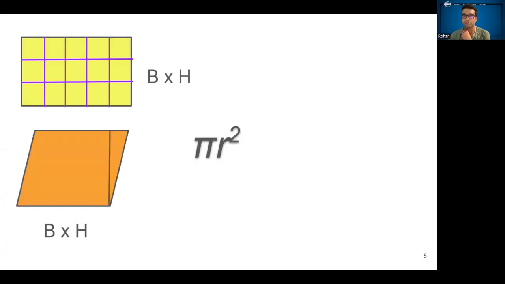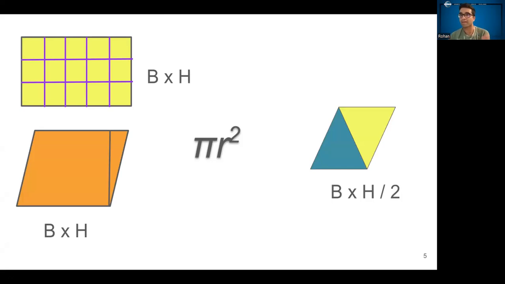Similarly, you can do the same exercise for a parallelogram. And you can also do this exercise for a triangle. A triangle is half of a parallelogram. The problem with the area of a circle is that before Archimedes, no one actually knew how to calculate it. Why? Because these three shapes have something in common. They all have straight sides. A circle is different because circles are round. So what Archimedes did was he compared a circle to shapes with straight sides.